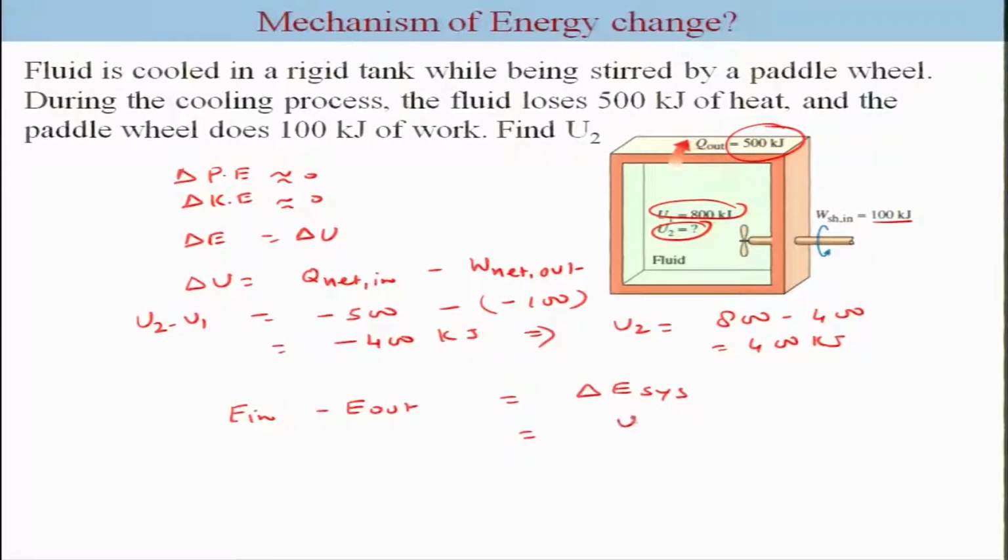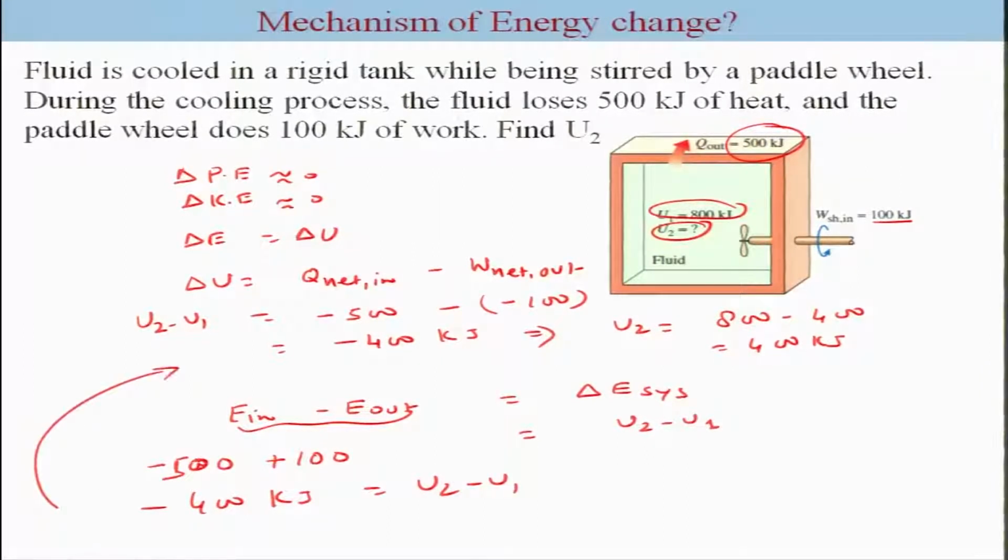Delta E system is of course U2 minus U1, and net heat in is, so this is a compact form, net heat in is again minus 500, net work in is 100. So, in other words, minus 400 kilojoules is U2 minus U1, and this is the same as before. So, this also gives us 400 kilojoules.